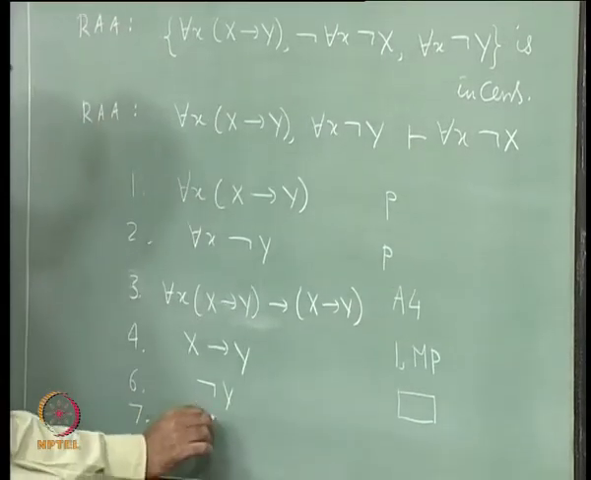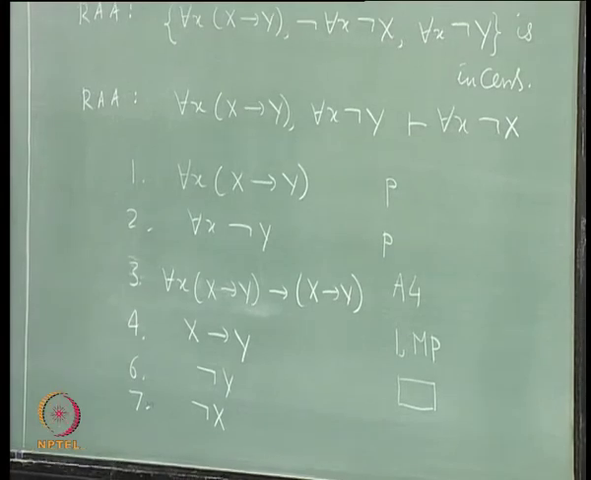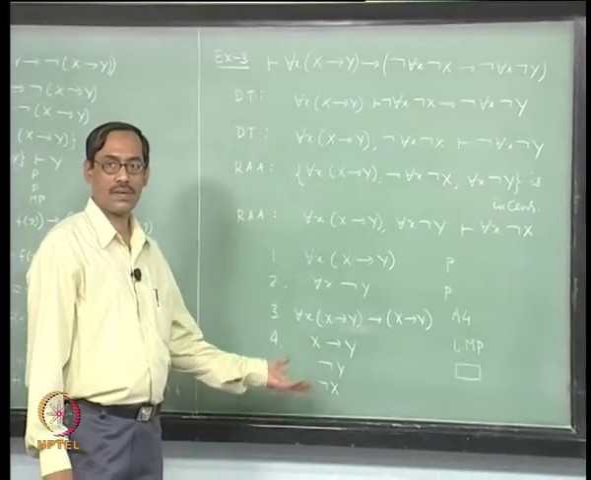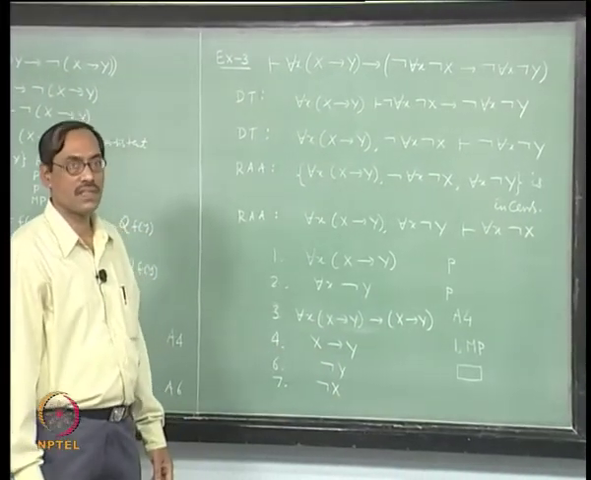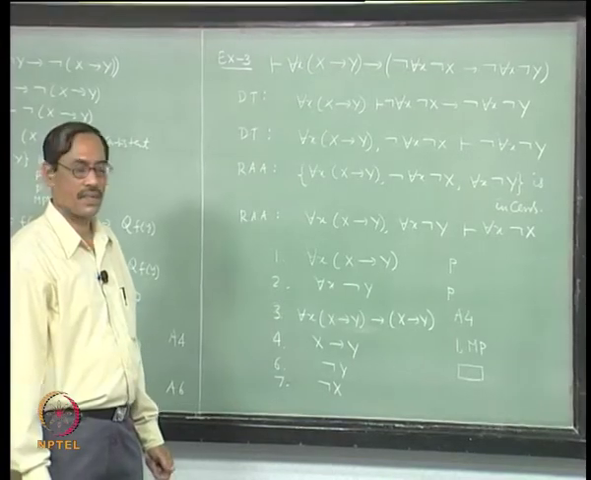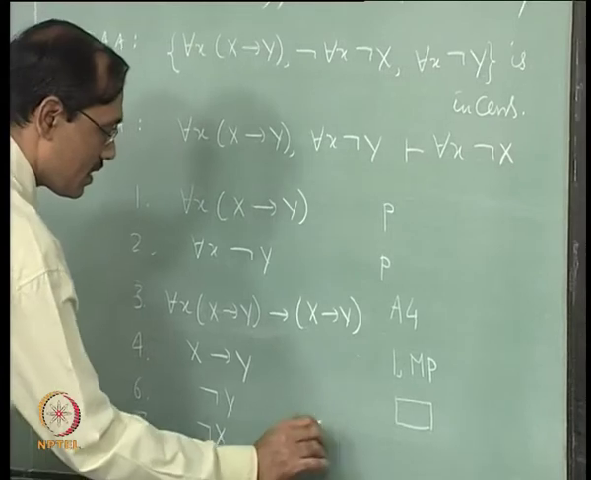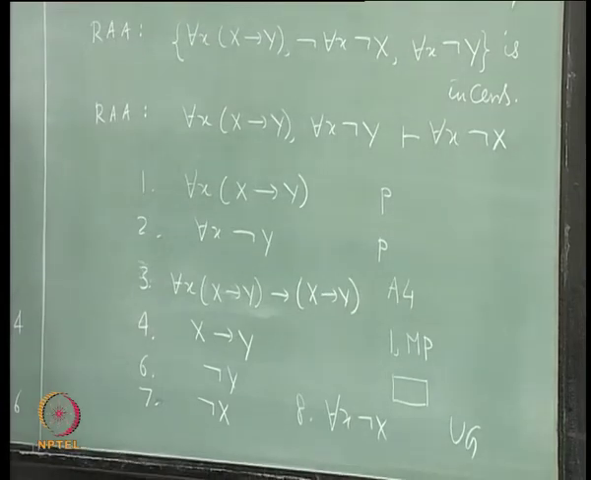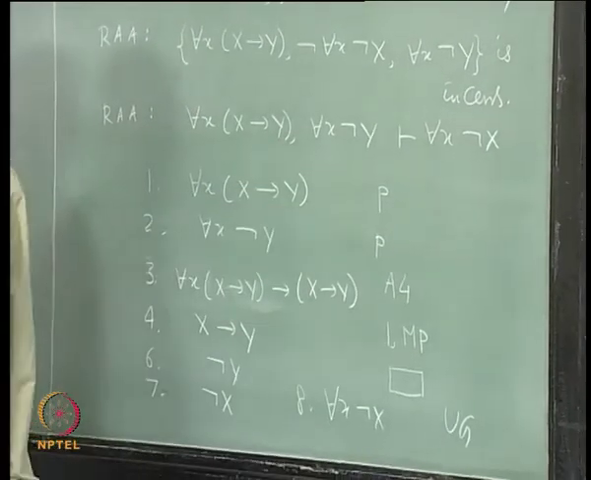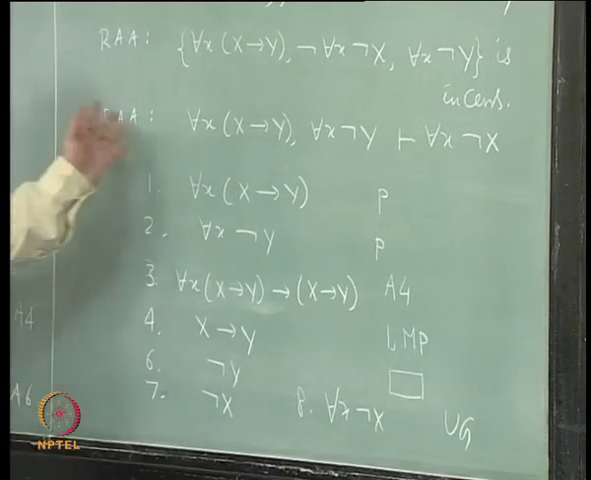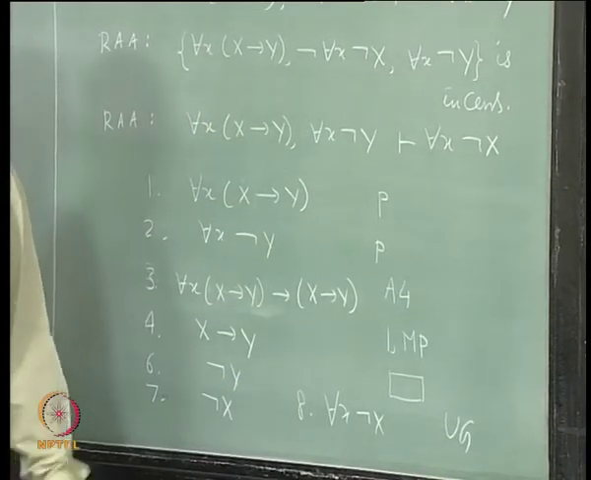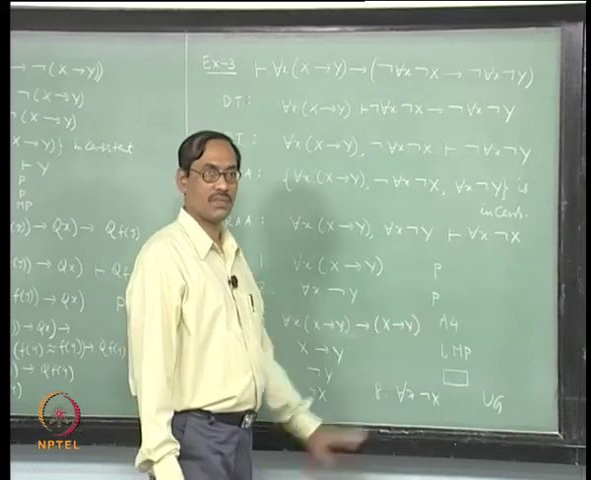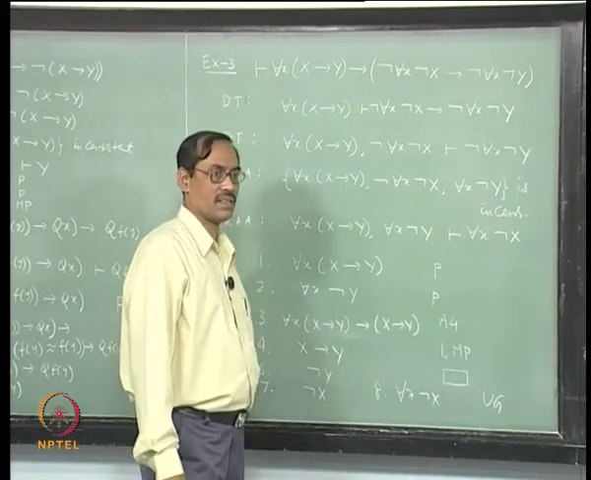Next 7 will be not x, right. Then we universally generalize for each x not x, is that okay. So, the 8th line will be for each x not x. All that you have to see is that x is not free in the premises, in no premise is it free. So, x is not free in all the premises used till now. So, for each x not x, clear.